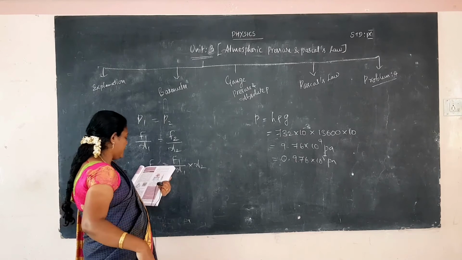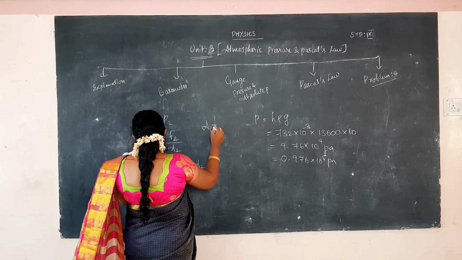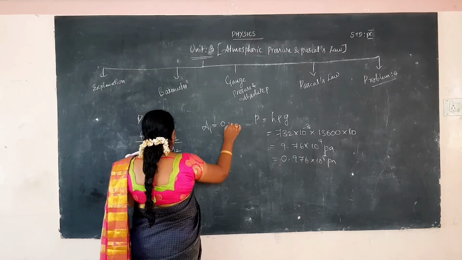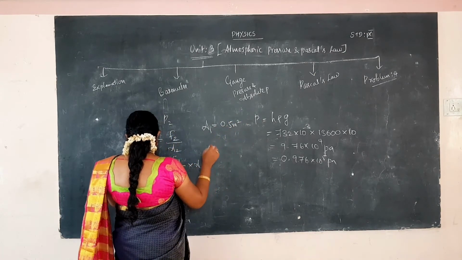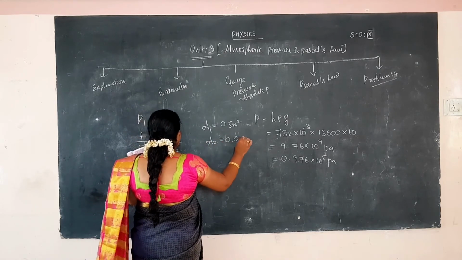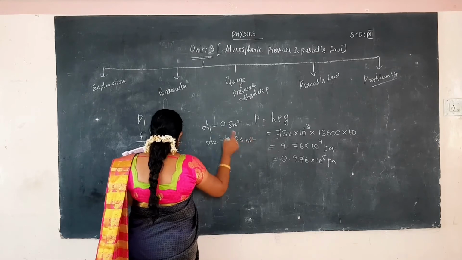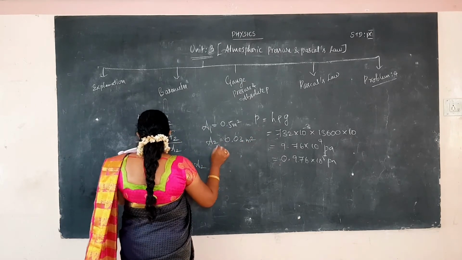What is the A1 value? That is the area of cross section of the first one, 0.5 meter square, and the second one, A2, is 0.03 meter square. The two area of cross section values will be given. Force F1 is calculated from the mass value.